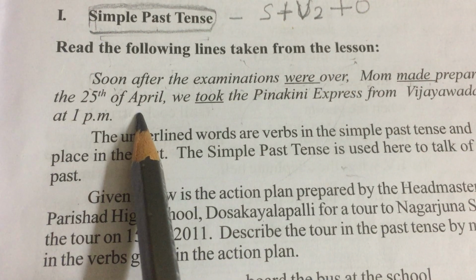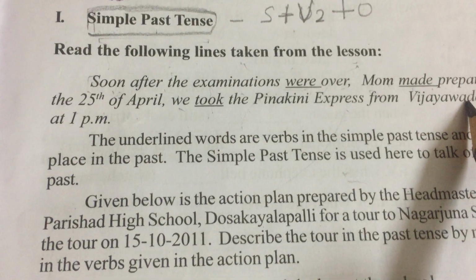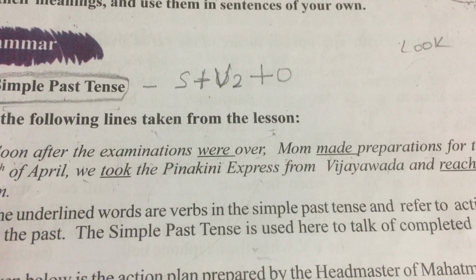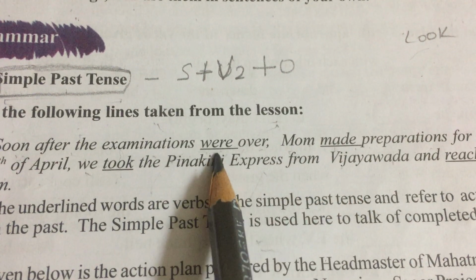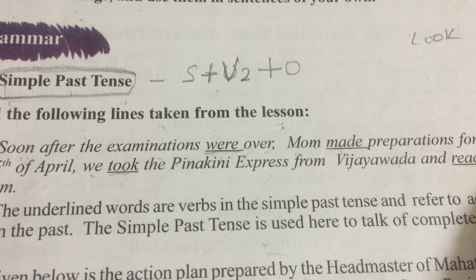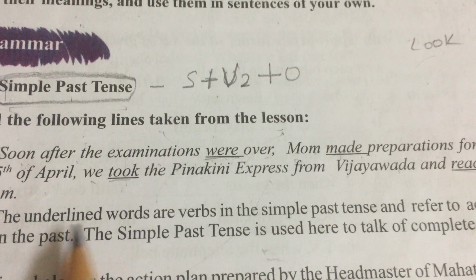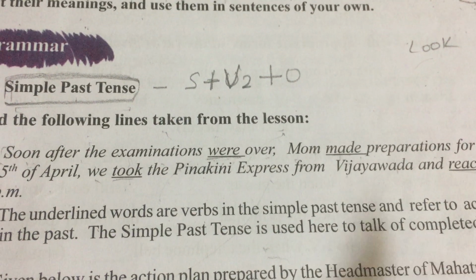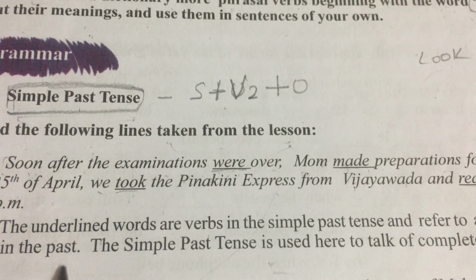On the 25th of April, we took the Pinakini Express from Vijayawada and reached Chennai at 1 p.m. So what do you notice within the underlined words here? They are denoting a past action, the action that has already been completed. The underlined words are verbs in the simple past tense and refer to actions that took place in the past.